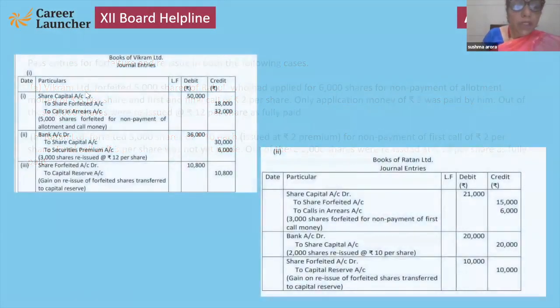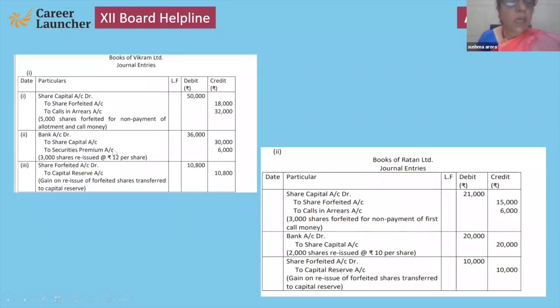First, share capital account debit to calls in arrears to share forfeiture account, because of non-payment of allotment and call. Then bank account debit to share capital to SPR. Why SPR? Because the face value is 10, but the company is issuing them at 12. So 3,000 into 12. 2 rupees is premium. Then last, share forfeiture debit to capital reserve.